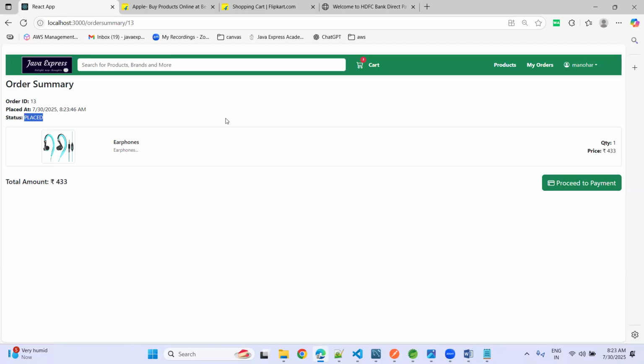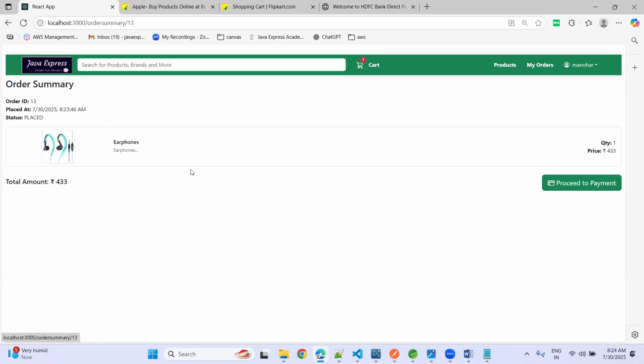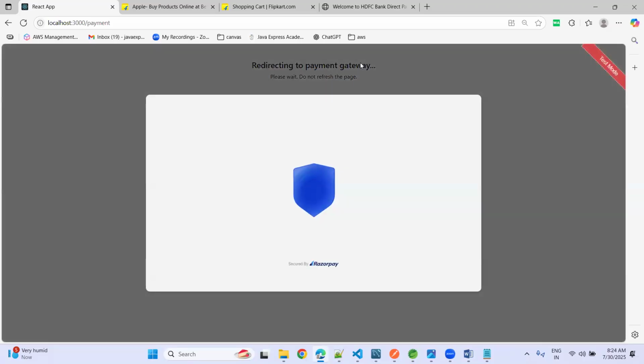If you click on my orders, I know we need to handle that activity. Two orders are created, same cart item. Now if you click on view summary, see, proceed to payment here. Now what we need to do when you click proceed to payment is redirect to the payment gateway, Razorpay.